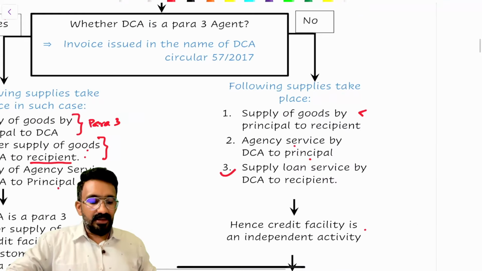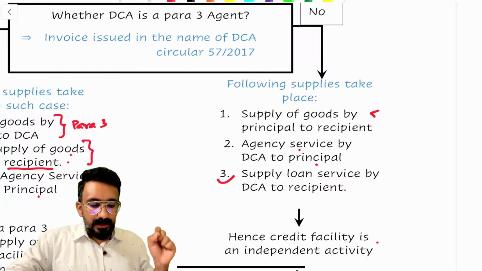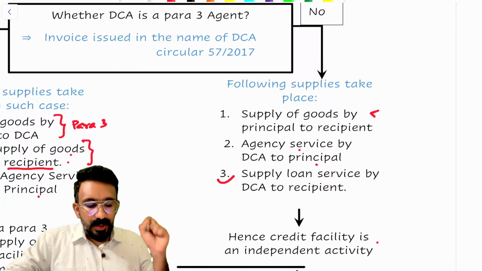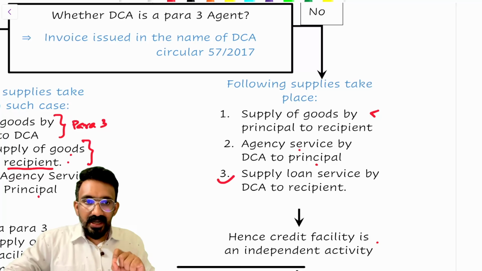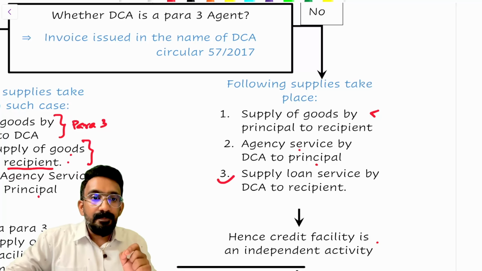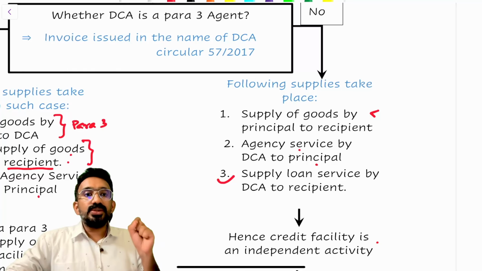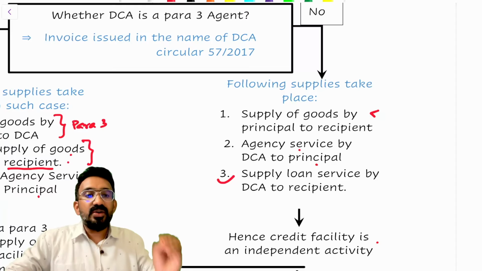I have written that particular understanding here. What are the supplies that happen? Following supplies take place in such cases. Number one, supply of goods by the principal directly to the recipient. Agency services by the del credit agent to the principal. Loan services by the del credit agent to the recipient. Why? In this case also, who's taking the credit risk? It is the del credit agent who's taking the credit risk. Therefore, since the del credit agent is taking the credit risk here, he's only getting interest.